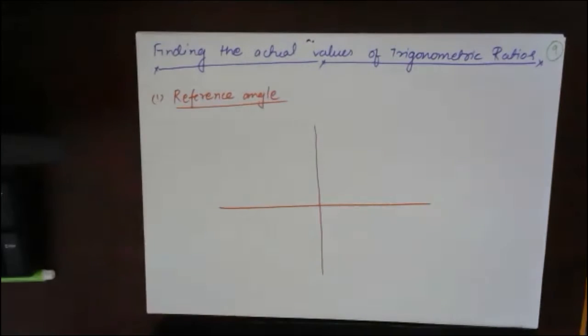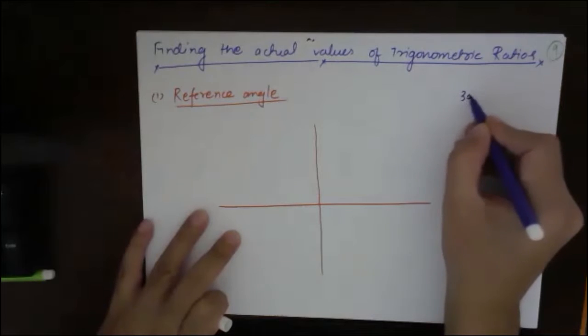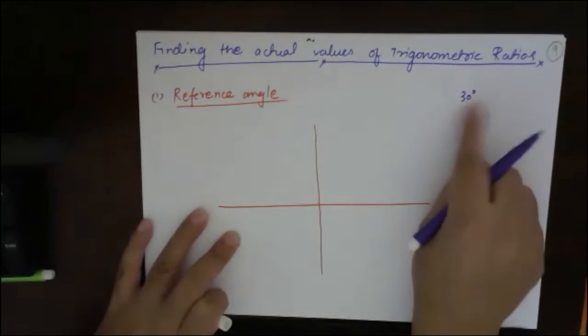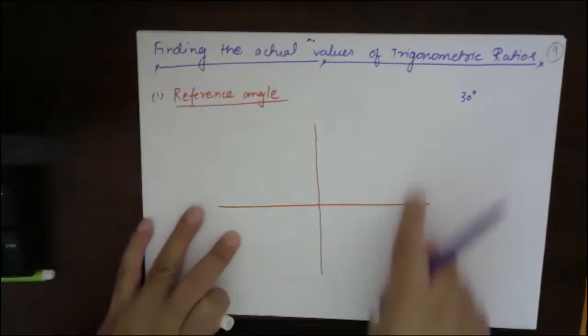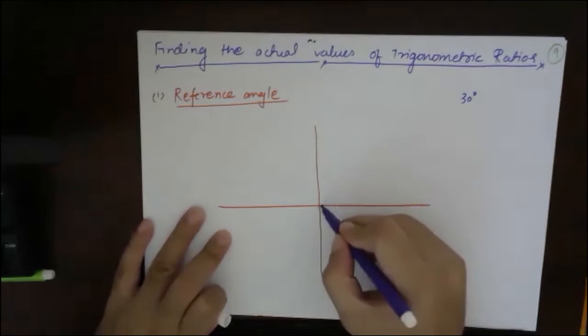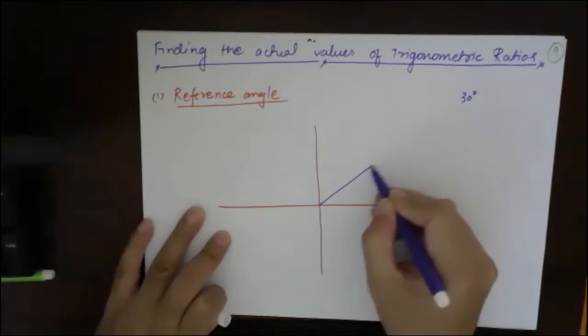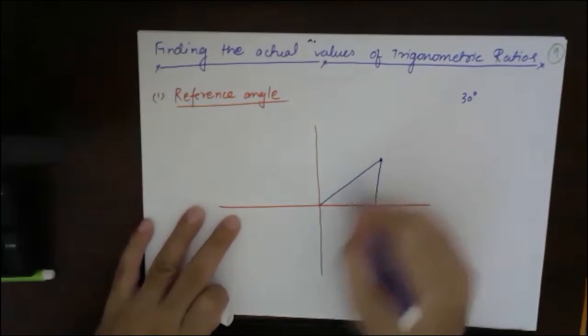Suppose I take 30 degrees. I am finding all the angles on the circle of radius 1, so this is 1, and this is 1. If I drop a perpendicular, this will form a triangle.